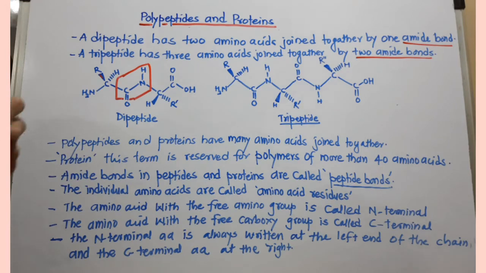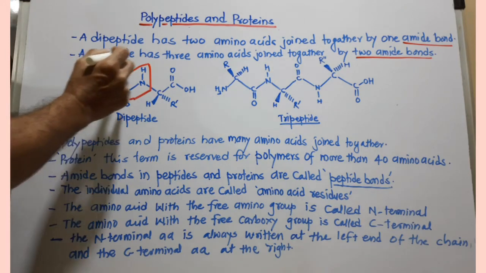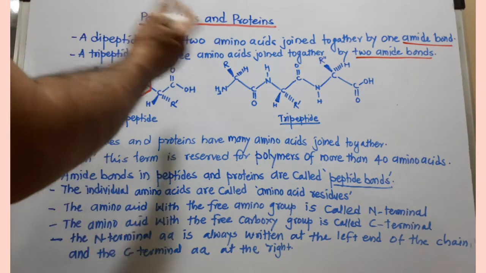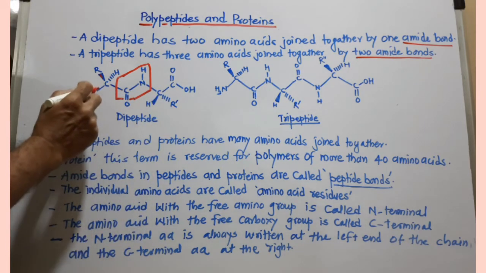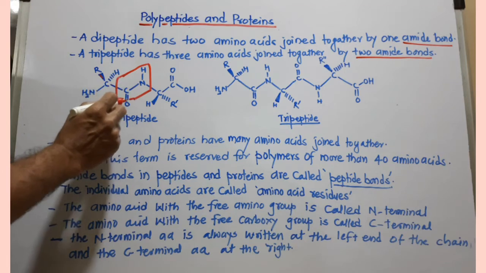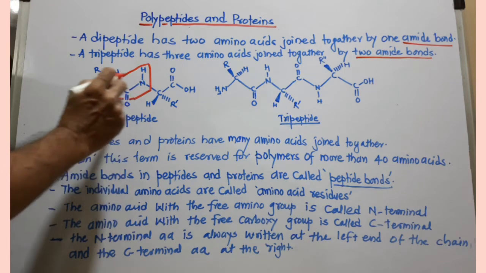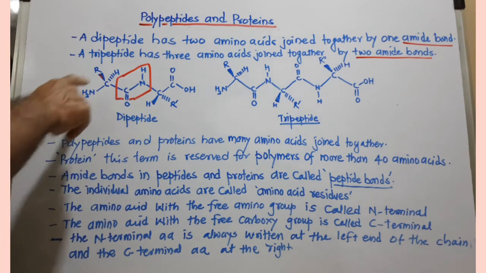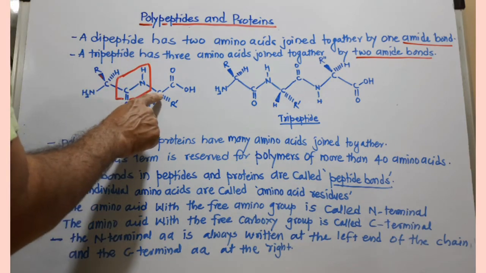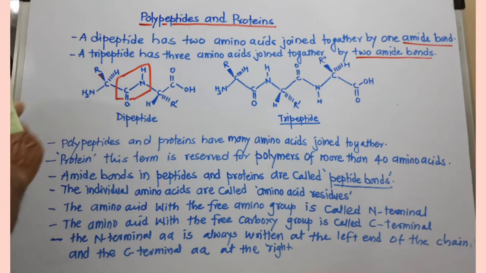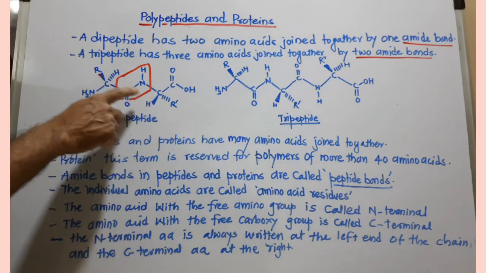Now this R will be on the second amino acid, this part. Because of the trans arrangement, this chain is drawn in a zigzag manner, so it will go up and down. Now this C will go down, where the R will change its position. You can see here carefully.